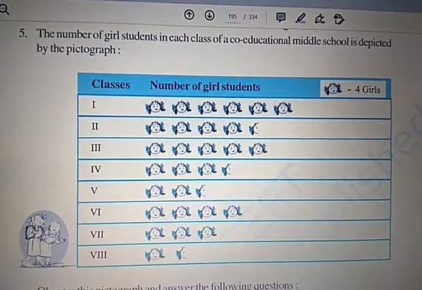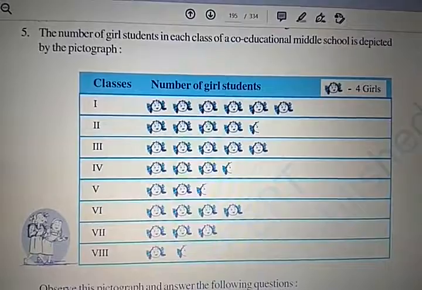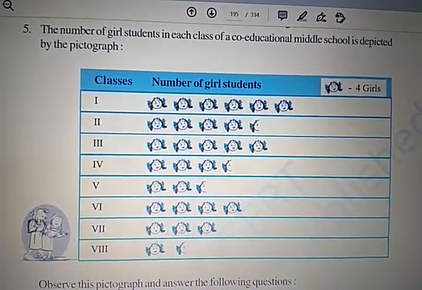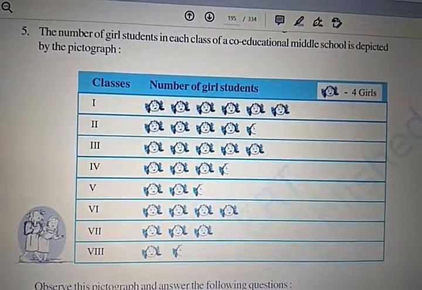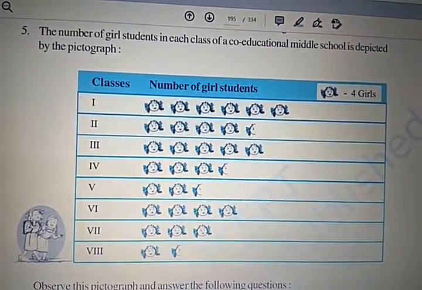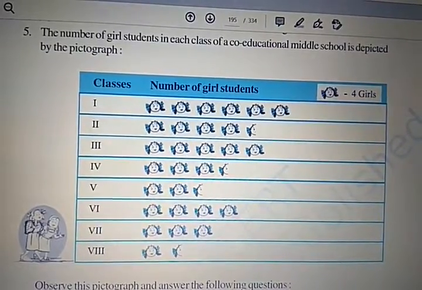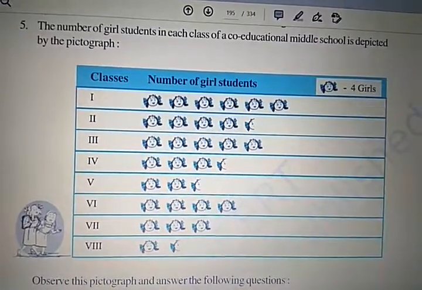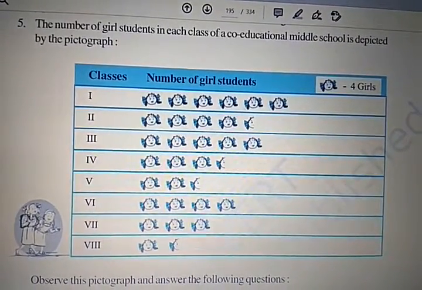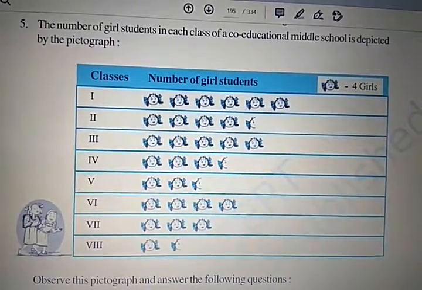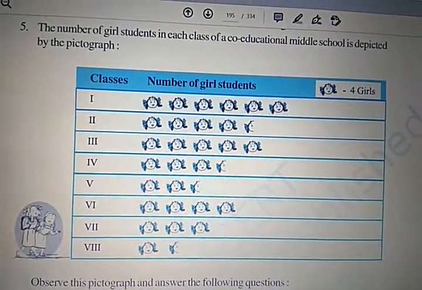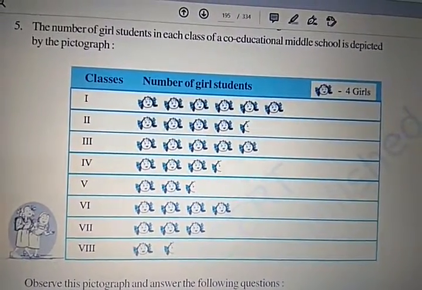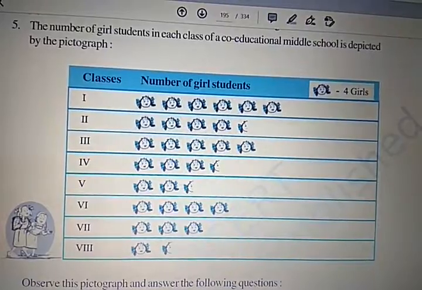Question number 5. The number of girl students in each class of a co-educational middle school is depicted by the pictograph. Here, one picture of a girl's face is equal to 4 girls. So in class 1, how many total girls are there? You see 1, 2, 3, 4, 5, 6. 6 girl faces are there. So one girl face is equal to 4. So 6 fours are 24. So in class 1 the total number of girls is 24.